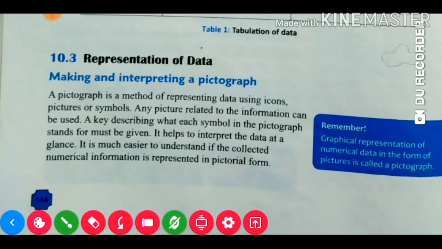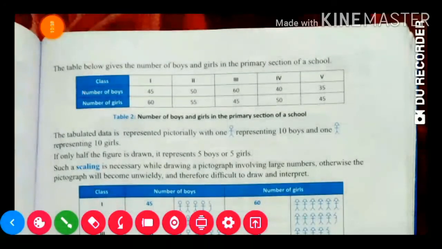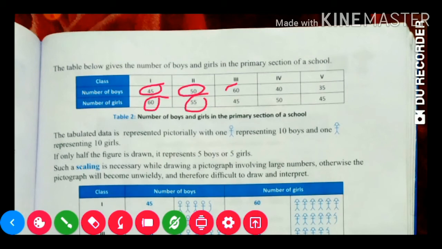Now we'll see one example, and then we'll understand it nicely. The table below gives the number of boys and girls in the primary section of a school. In class 1, the number of boys is 45 and girls is 60; in class 2 it is 50 and 55; and it continues like this for class 3 and so on.